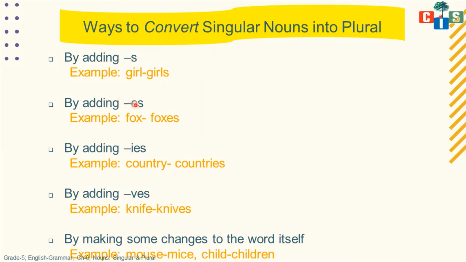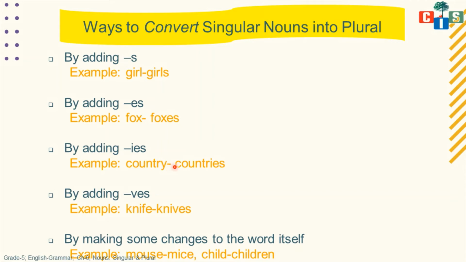By adding es. See scholars, why are there many ways? Because everywhere we cannot use this one way. We have to change our way as per the demand of the word. Let's see this one, country. If I add s after y to make it plural, the word I get does not exist and will be meaningless.